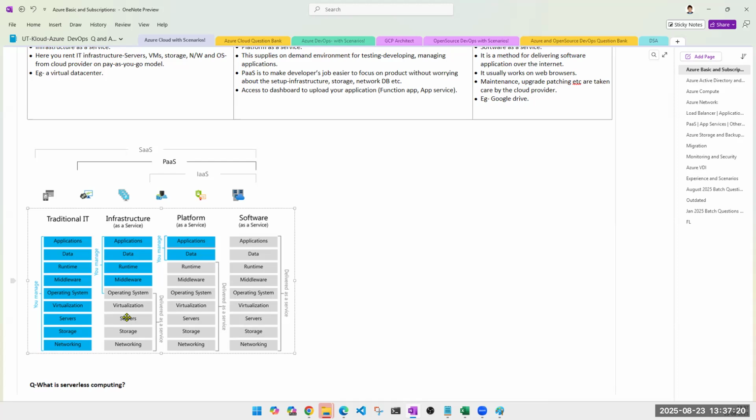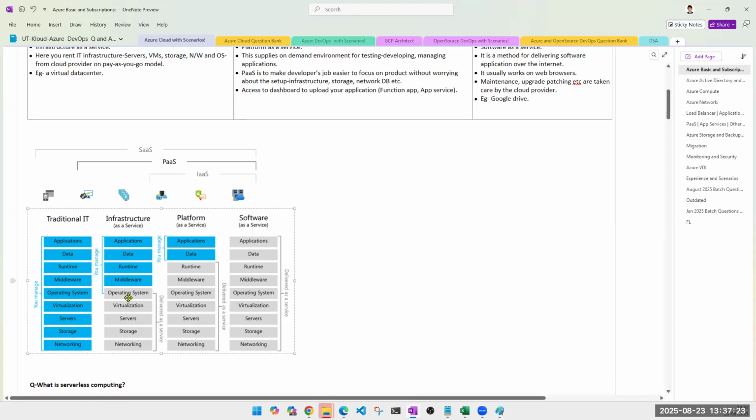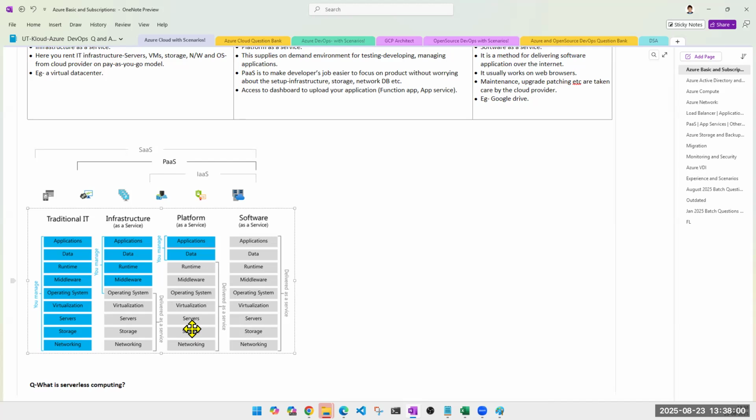All these things, how to request to Azure, how to save money in this, your job will be most of the time here. Though this is being delivered as a service from Azure, taking that delivery on behalf of the client will be your job. Most of the time, middleware and runtime, these developers will do it. Maximum middleware, maybe you will do it. Installing .NET and Java, you will do it. Data, application and runtime, software developers will take care of it. Here, software developers will tell you that I'm looking for .NET version 4.3. It is your job to take it from Azure. All those processes, how to request, what form needs to be filled, how to check prices, what you can save, etc. That will be your job.